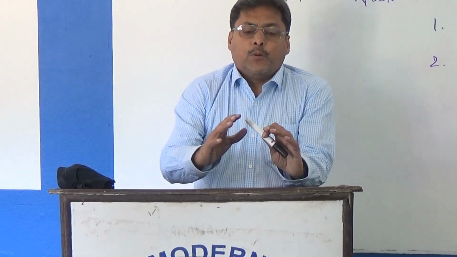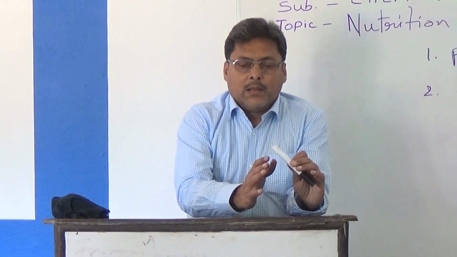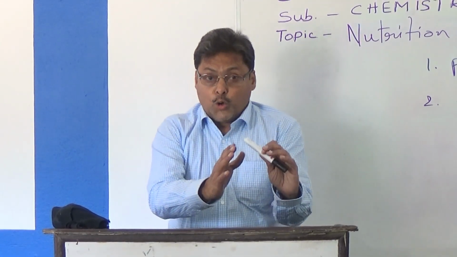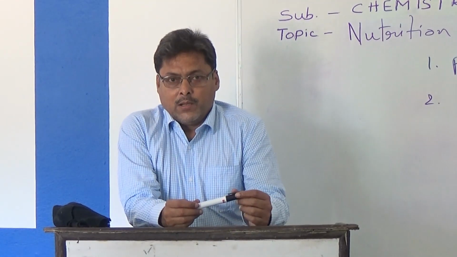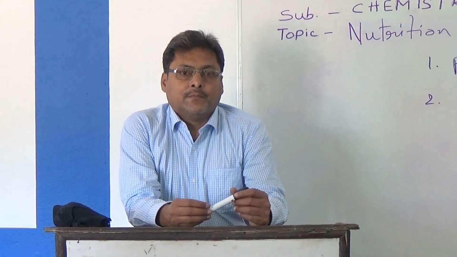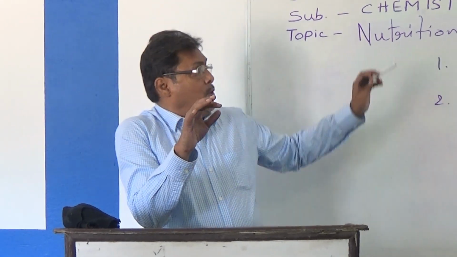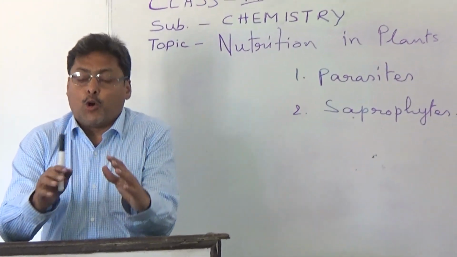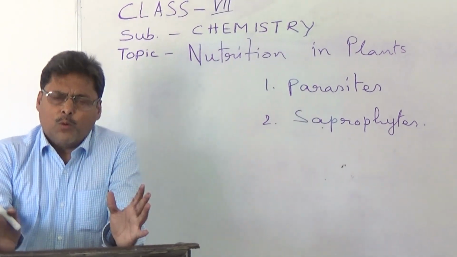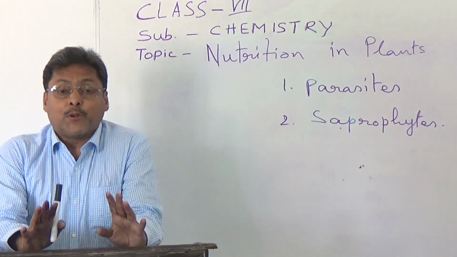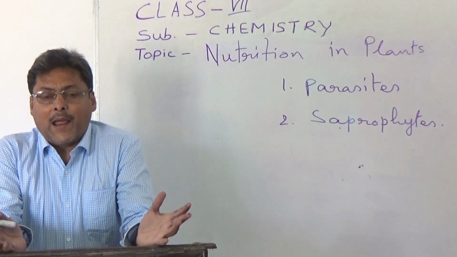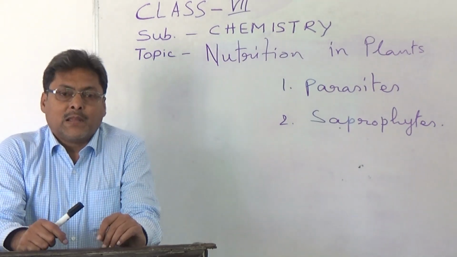So, if you have understood the part of the autotrophic nutrition in green plants, the topic is nutrition in plants, and there are also a very few examples of non-green plants in this world.